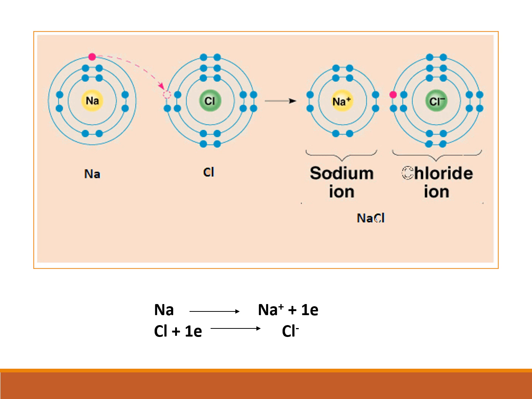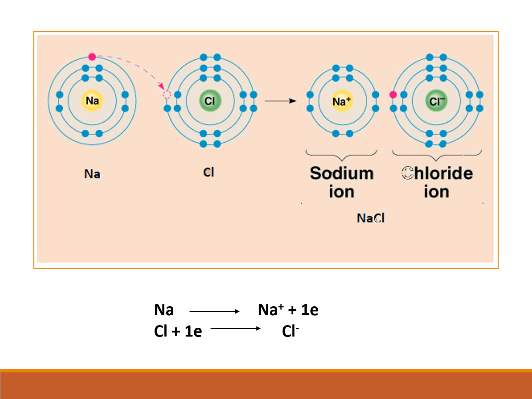So here the highly electropositive sodium atom can easily lose its valence electron and give it to the chlorine atom. By removing the valence electron, sodium becomes sodium ion, and the chlorine atom, by accepting one electron from the sodium atom, becomes chloride anion.